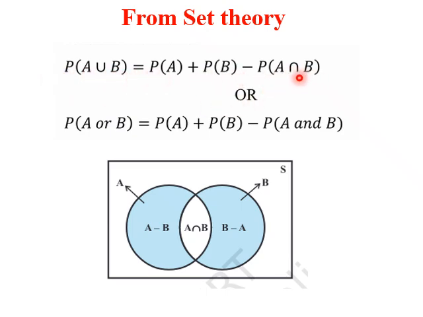Now the question is, if A and B are mutually exclusive, then A intersection B is phi. So P of phi is 0. So P of A union B equals P of A plus P of B for mutually exclusive events.